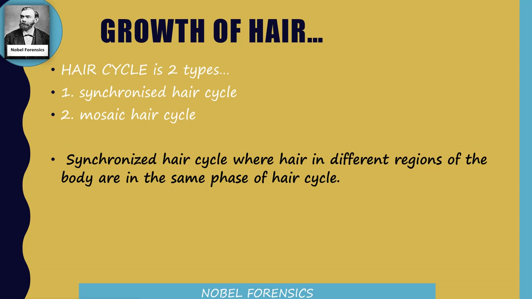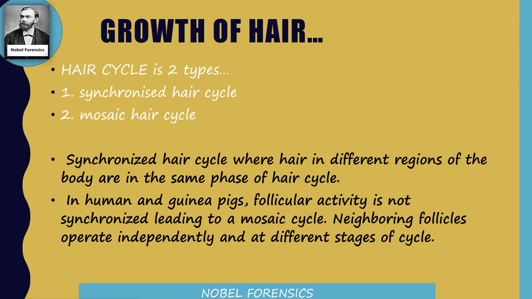But in the mosaic hair cycle, hair on the different parts of the body will grow in different stages of the hair cycle, like scalp hair will grow in one stage of the hair cycle and body hair will grow in a different stage. Mostly we see this mosaic hair cycle in humans and guinea pigs. Here follicular activity is not synchronized on the entire body. So hair on the different parts of the body will grow in different stages of the hair cycle. That is the mosaic hair cycle.